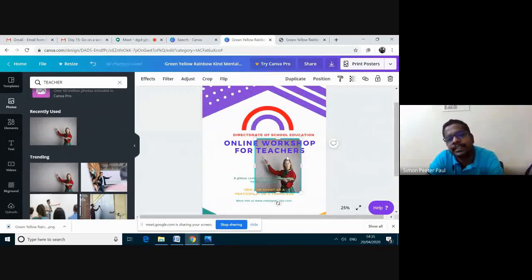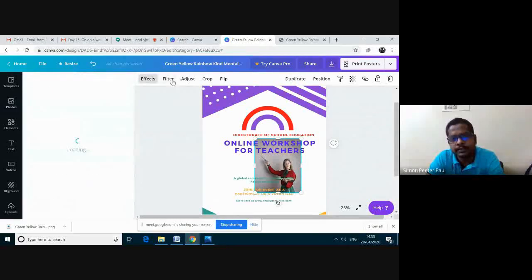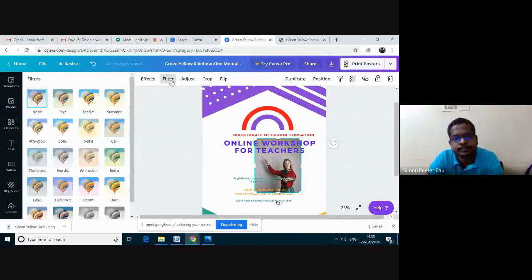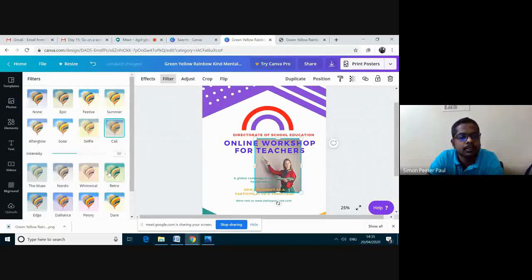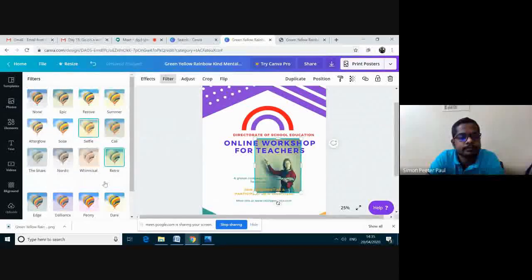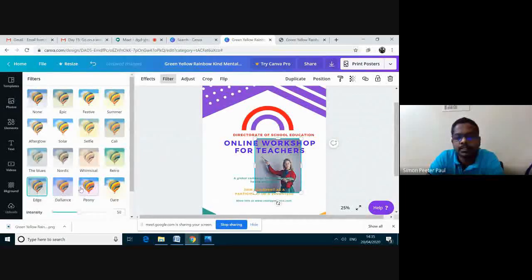And also there are options available here. Filter, effects, sorry, filter. We can go for filter. You can change the mood of the picture. You can change the tint. If you don't like this one, you can again click this none.